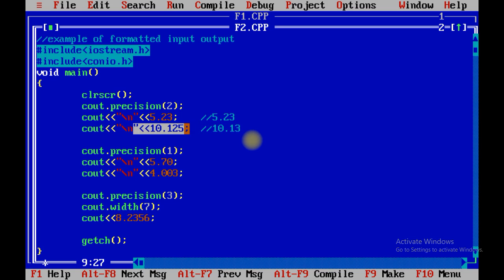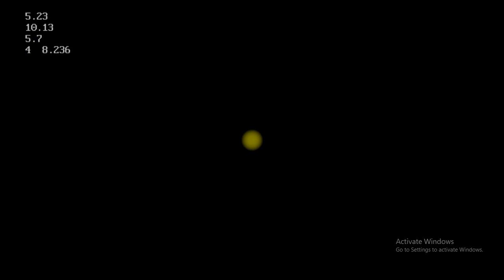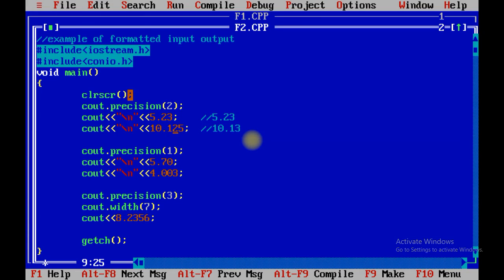Again I am going to repeat this particular output. This particular line will print 10.13 because it will skip the third number and it will check the third number is 5 or more than 5. At that time it will automatically add 1 in the previous number. So over here the output would be 10.13. Now next precision we have set, that is 1.